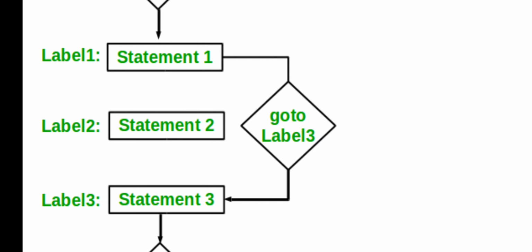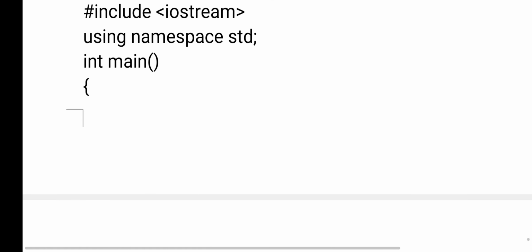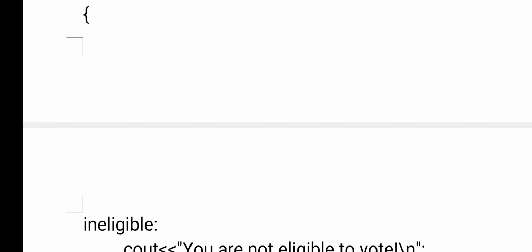This is in C++. Here we are naming one section, or 2 or 3 sections, based on your requirement. Next, after giving a label, when the condition is true, we give a goto statement, which gives the instruction to the compiler to go to a particular section. That is goto. Here in the program I will explain. You can see the main function and namespace, which I have already explained.